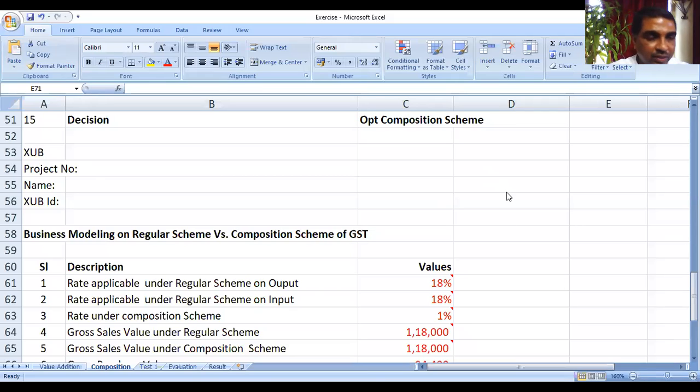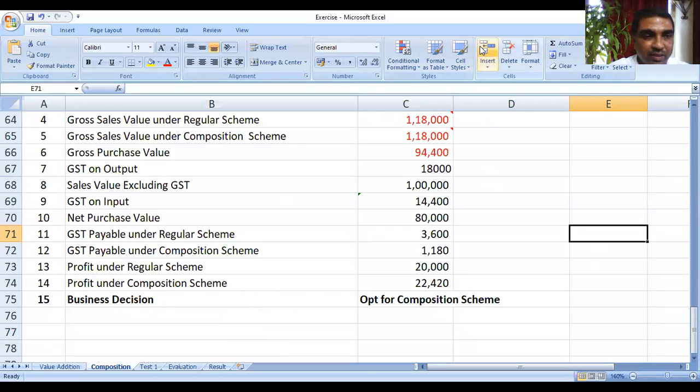Yeah. So this is in fact the business model, which is our project. So I told you you have to give a project report. Try to bring some improvement. I have done it in a particular way, but you can definitely improve it further. So XUV, you can write it here, project number. In between, you can write one more thing.